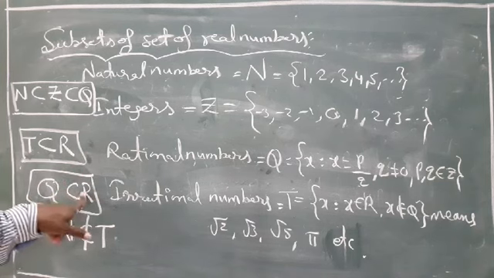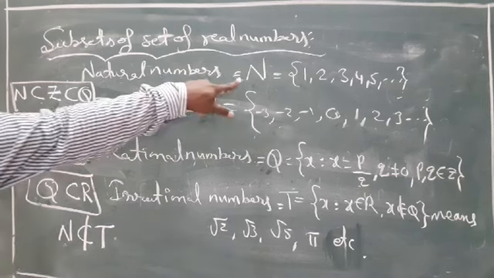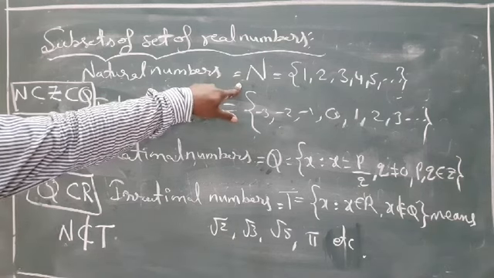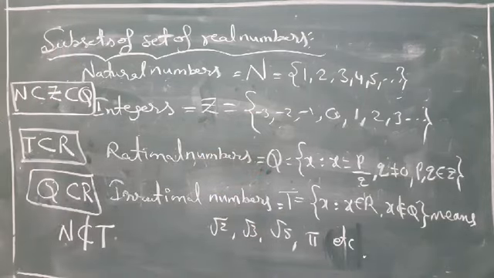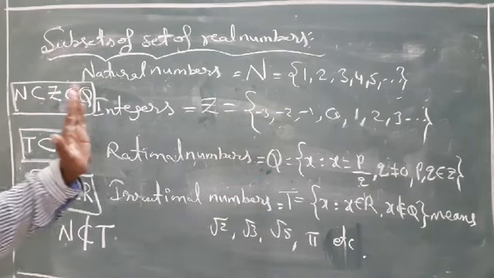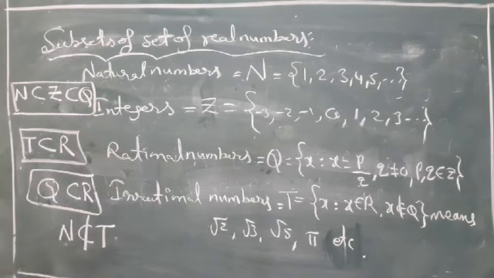Rational numbers are subset of real numbers. Yes or no? Here, natural numbers not a subset of irrational numbers. Observe here. Very, very important concept it is. Okay. Next.